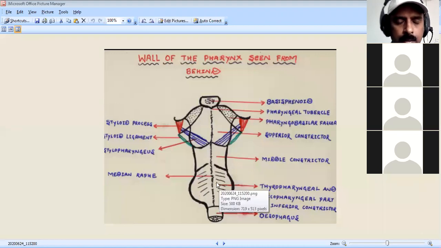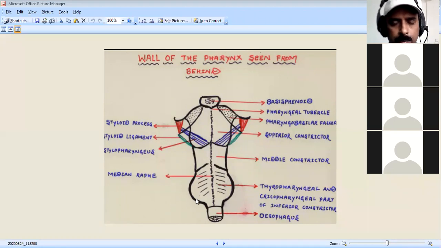The muscles of the pharynx, the constrictors, should not be confused with the laryngeal muscles. There are 9 laryngeal muscles, from cricothyroid to vocalis, and you have to know that. The pharynx itself has the superior, middle, and inferior constrictor muscles, which you have to remember. In this diagram, you see the superior, middle, and inferior constrictors. The thyropharyngeal part and cricopharyngeal part are seen in the inferior constrictor.